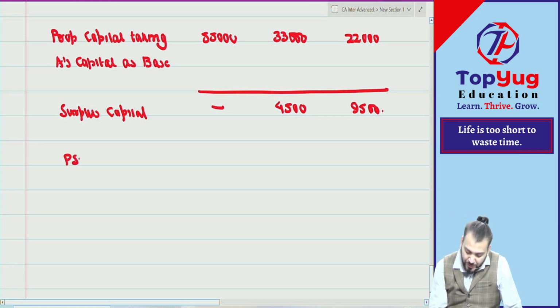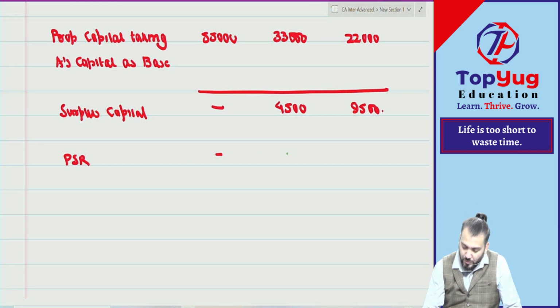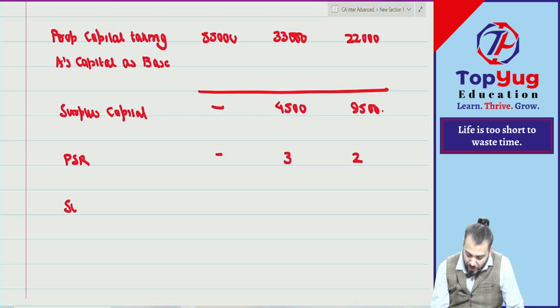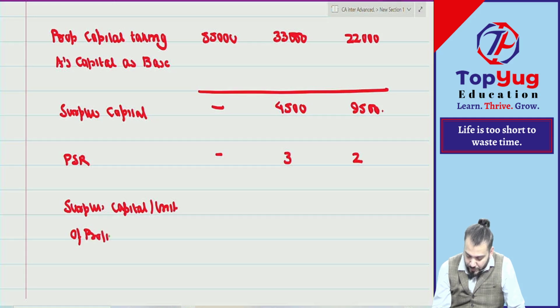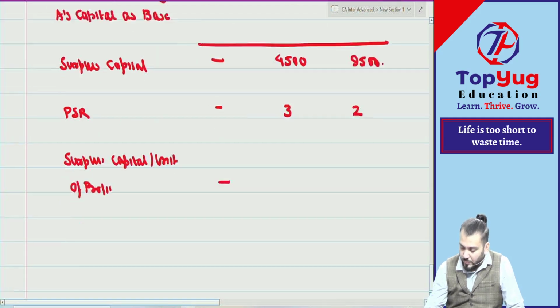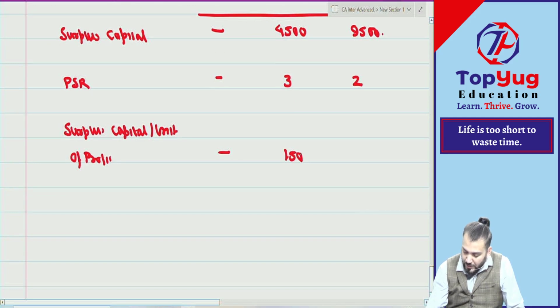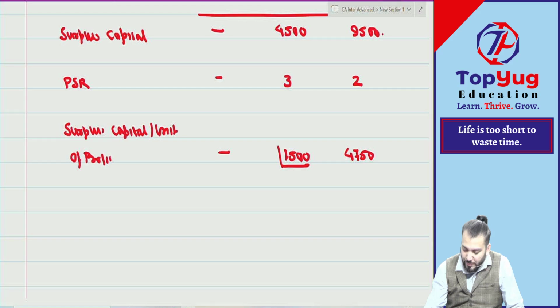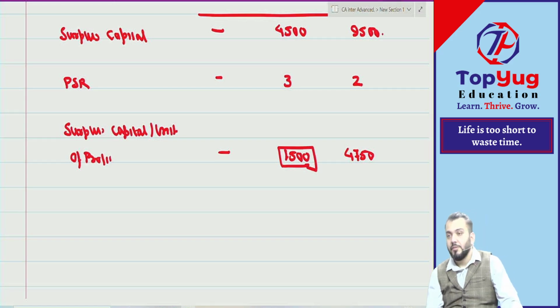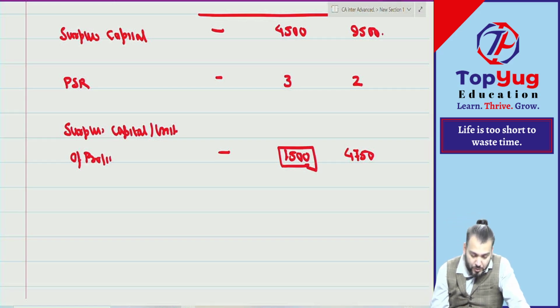Once again we'll say PSR. How much? 3 is to 2. Can you give me surplus capital per unit of profit? How much? 1,500 and 4,750. What is minimum? 1,500. Correct. So we'll find out what?